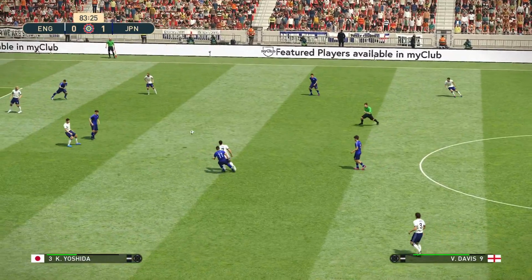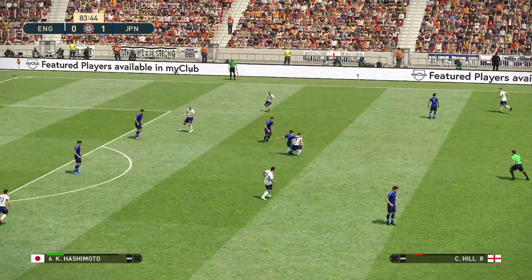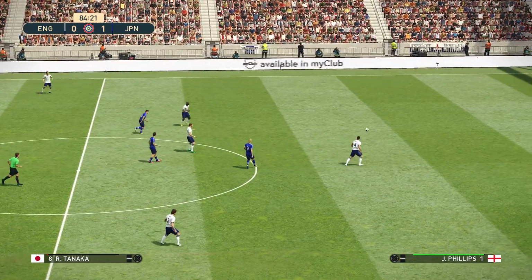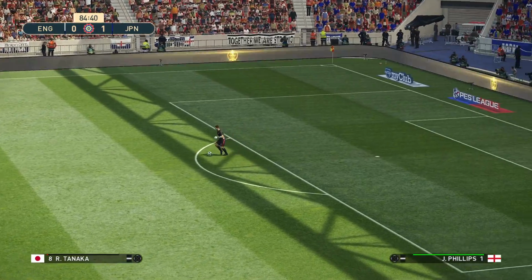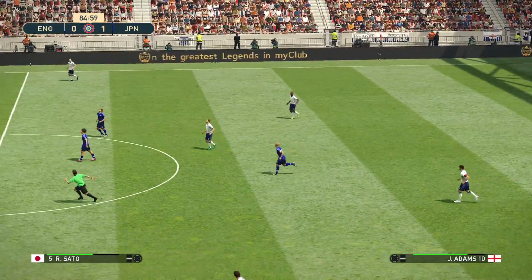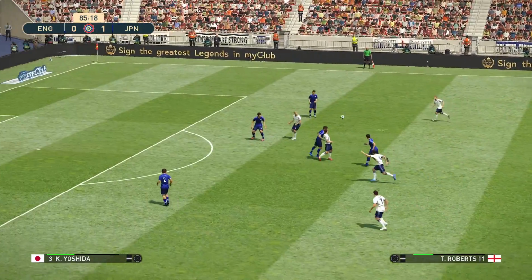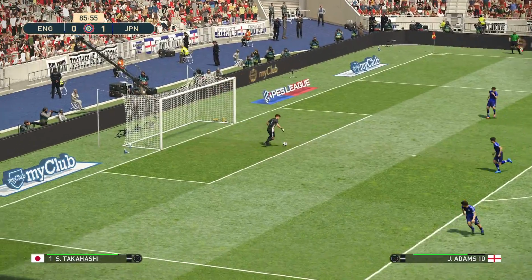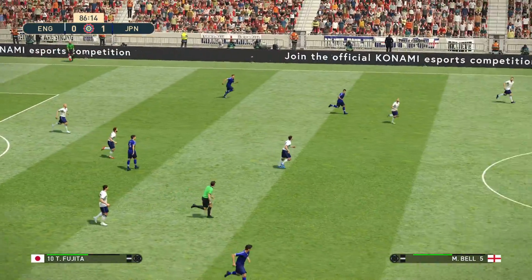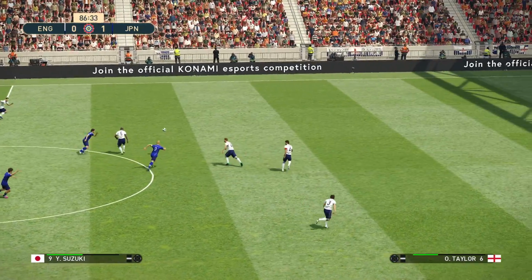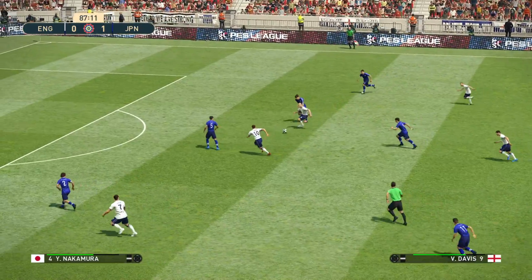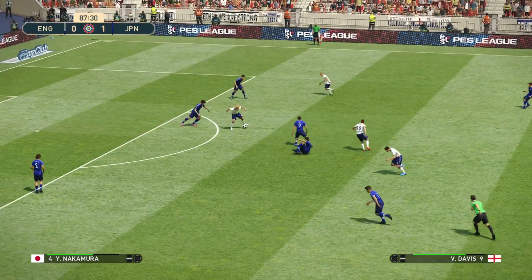Right. And Japan get it away. Lots of possession being lost by both sides. Phillips hoofs it up the field. Here's Roberts. And Takahashi clears it up. Just a few minutes left.